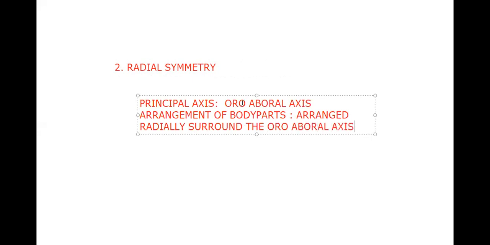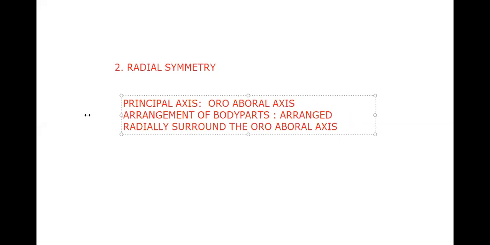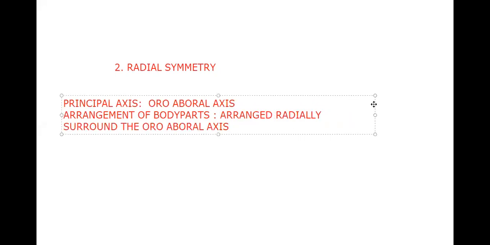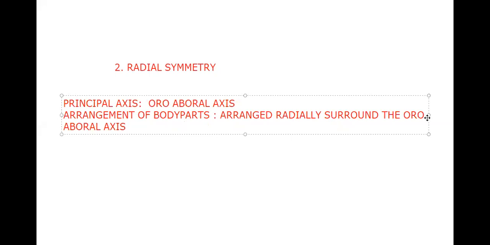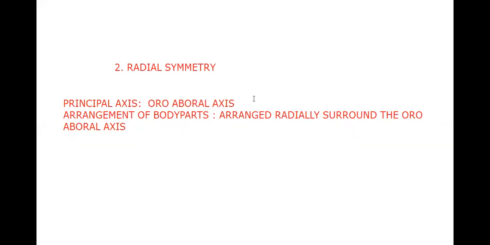We spent more than half an hour yesterday. I am moving slowly. I repeat that new, fresh students who entered today, you need to go through the previous topic. Then only you will understand. Wait patiently 5 minutes. After this, whatever topic we go through, you will be able to understand. Okay. Arrangement of body parts. Principal axis or oroeboral axis. Arrangement of body parts: arranged radially surrounding the oroeboral axis.